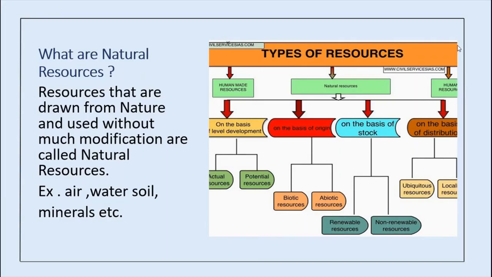See, for example, air we are getting, water we are getting, soil. We don't need to modify it to use it, isn't it? Directly what we are getting from nature, we are using it directly. No need to modify. And some resources will be modified by humans and then we will use it. For modifying purposes, we are using human power as well as technology and machinery. So what are natural resources? Resources that are drawn from nature and used without modification are called natural resources.